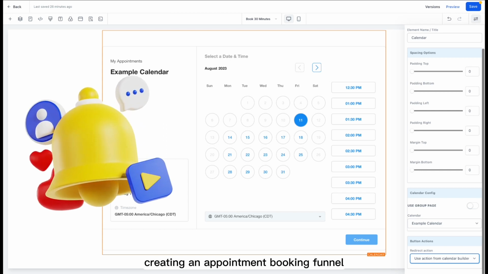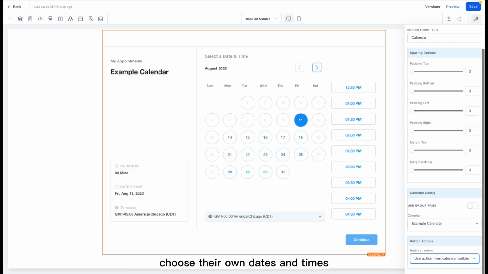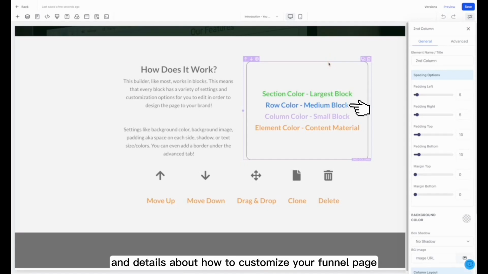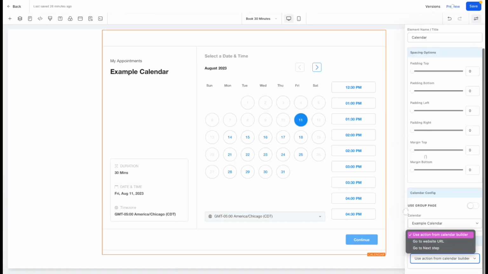Creating an appointment booking funnel allows clients 24/7 accessibility to book appointments with you, reduces scheduling conflicts, and allows you to focus on what truly matters, given that clients will choose their own dates and times. For more information and details about how to customize your funnel page, check out our lesson on editing funnel sites.